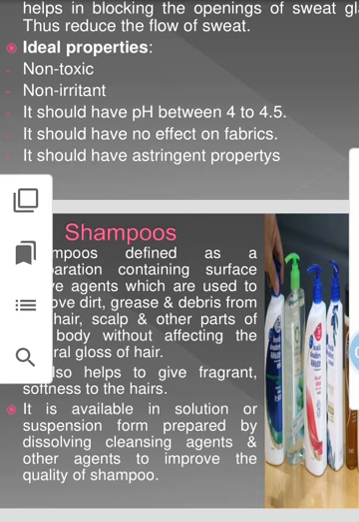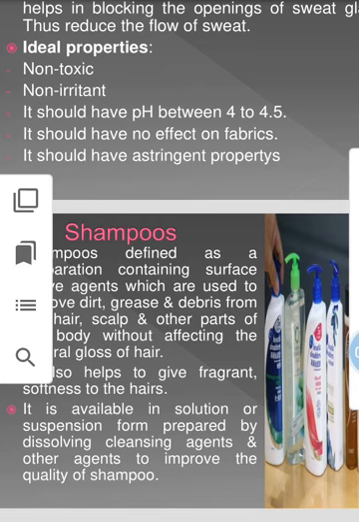So, in general, shampoos may be defined as a preparation containing surface active agents which are used to remove dirt, grease or debris from the hair and scalp or other parts of the body without affecting the natural gloss of hair.